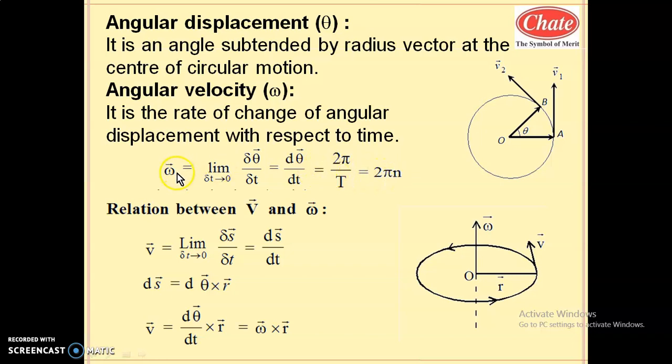So what is the SI unit of angular velocity? The SI unit of angular velocity is radian per second, because angle is measured in radian and time is measured in second. Hence the SI unit of angular velocity is radian per second.